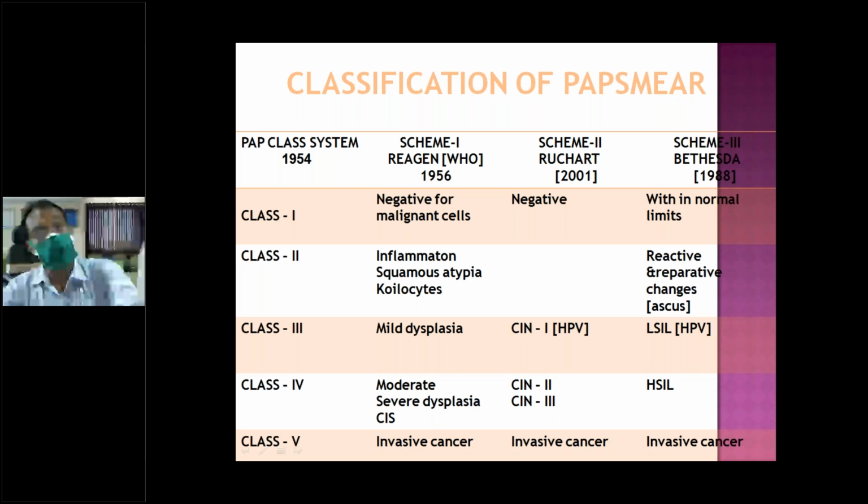These are the classifications. There are varieties: the Papanicolaou classification, the WHO classification, the CIN classification, and the Bethesda classification, or low-grade and high-grade lesions. Mild corresponds to CIN1, low-grade. Moderate to severe corresponds to CIN2, CIN3, high-grade.